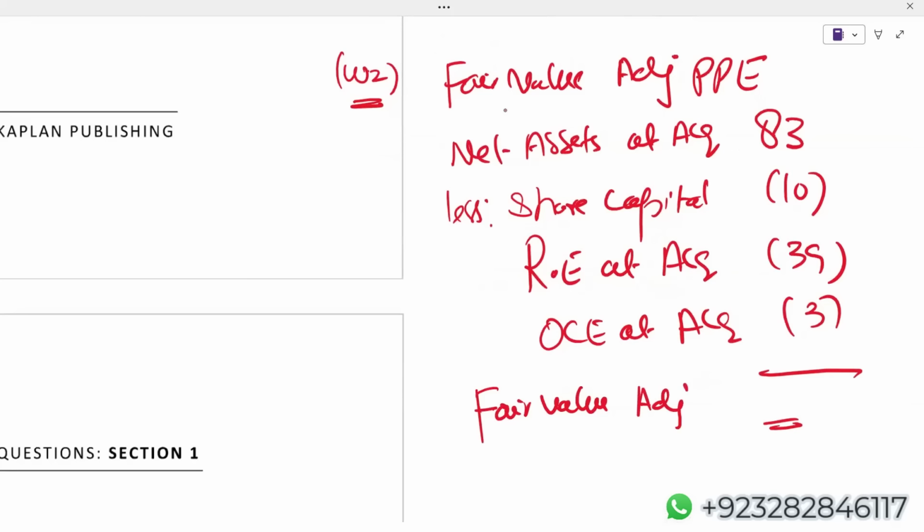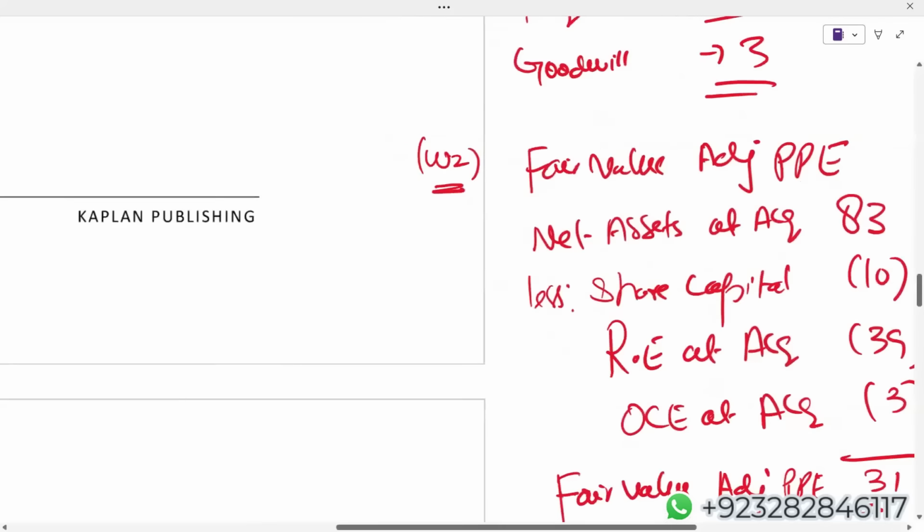Now let me use a calculator. 83 minus 10 minus 39 minus 3. Students, I'm getting fair value adjustment 31. The story does not end at 31. It has a remaining life of 5 years, so obviously additional depreciation also.